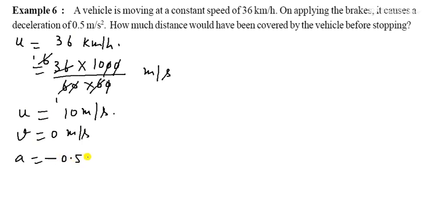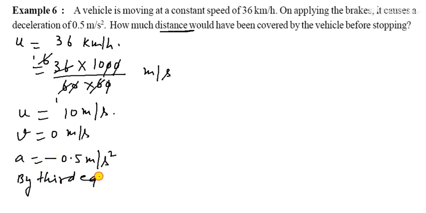Now final velocity is given as 0 meter per second. And the retardation, that is the minus, it is the deceleration, so it is given as minus 0.5 meter per second square. So what will happen here?